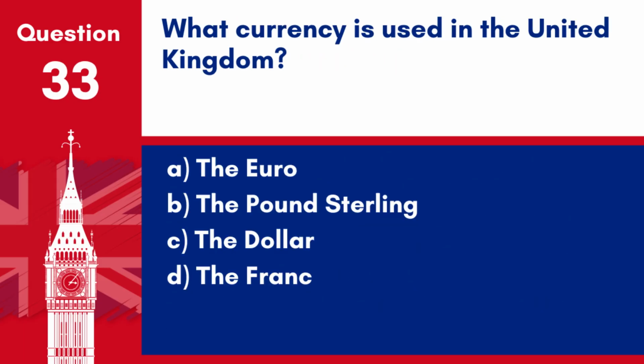Question 33. What currency is used in the United Kingdom? A. The euro. B. The pound sterling. C. The dollar. D. The franc. Answer B. The pound sterling. The official currency of the United Kingdom is the pound sterling.